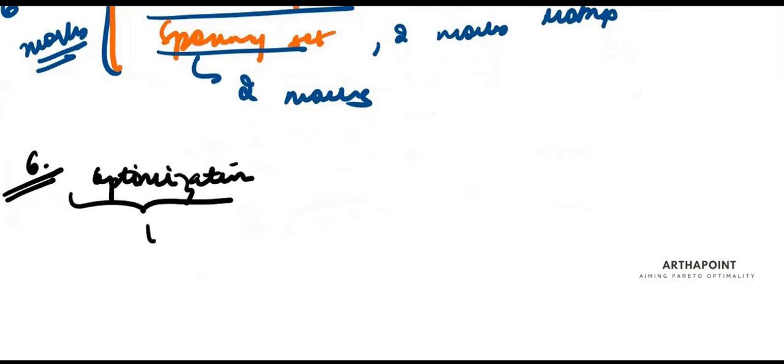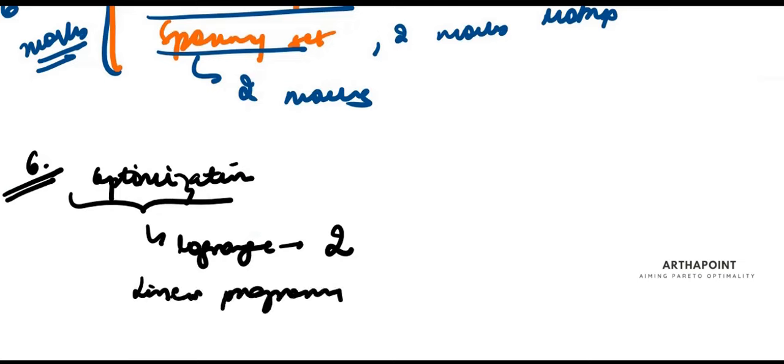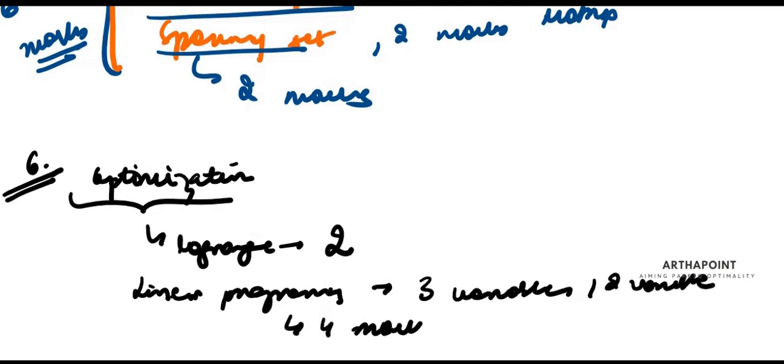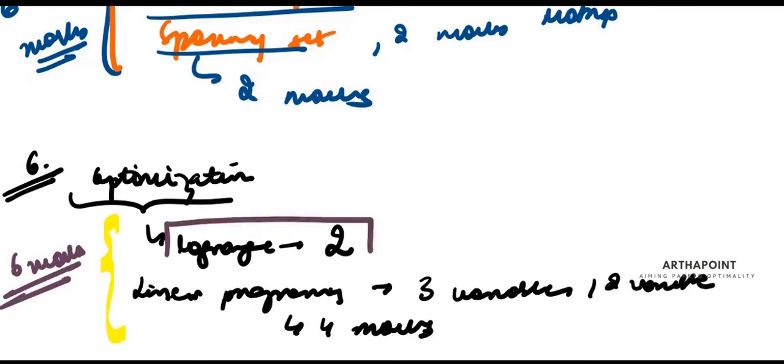This is just the Lagrange. There was a 2 marks question on Lagrange. And then linear programming. I've posted lectures on that also, using 3 variables and 2 variables. This came for 4 marks. So I'm expecting optimization to come for again 6 to 7 marks. One question on optimization from here and at least 1 question on linear programming.